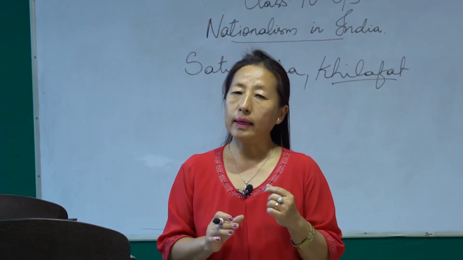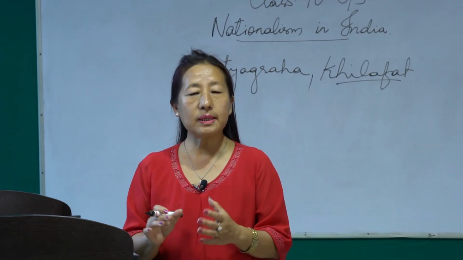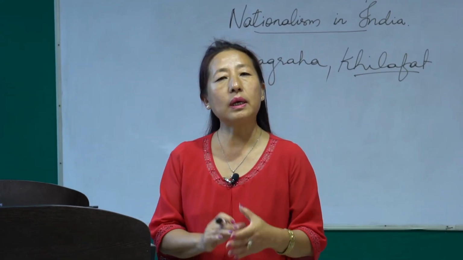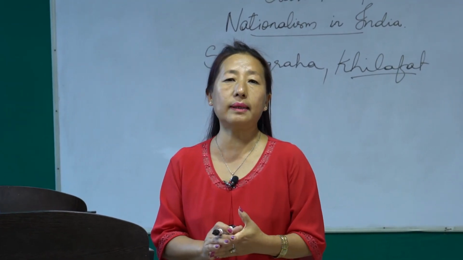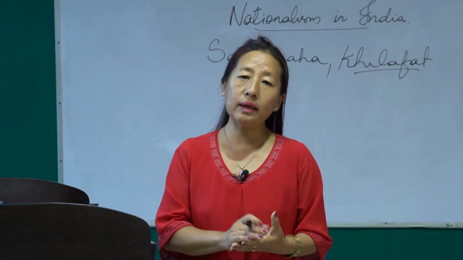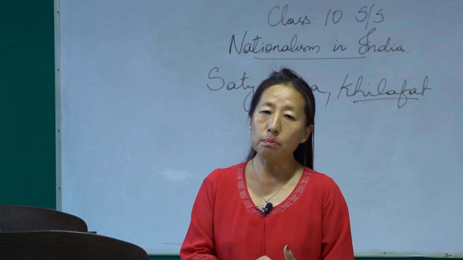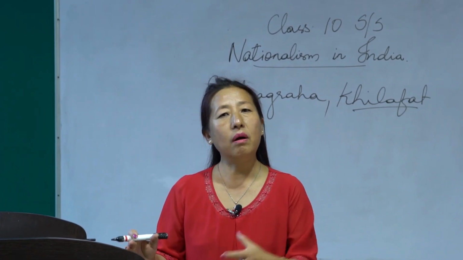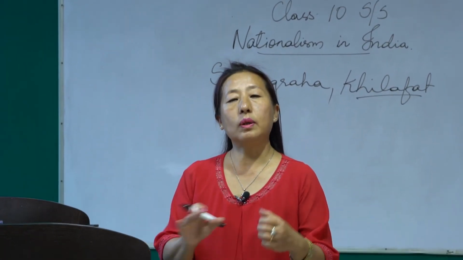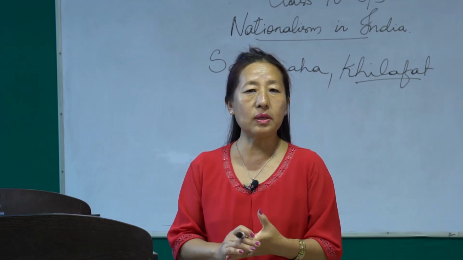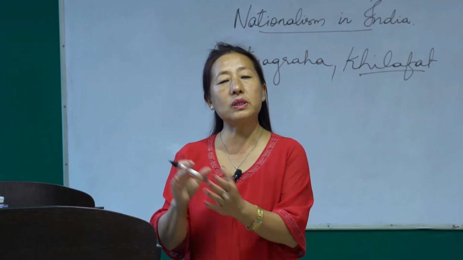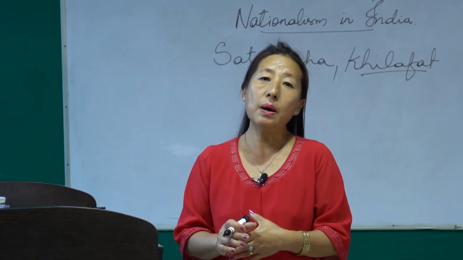This really hurt the sentiments of the Muslims, because they had been using this title for centuries. So the Turkish people started revolting against the Britishers in Turkey.